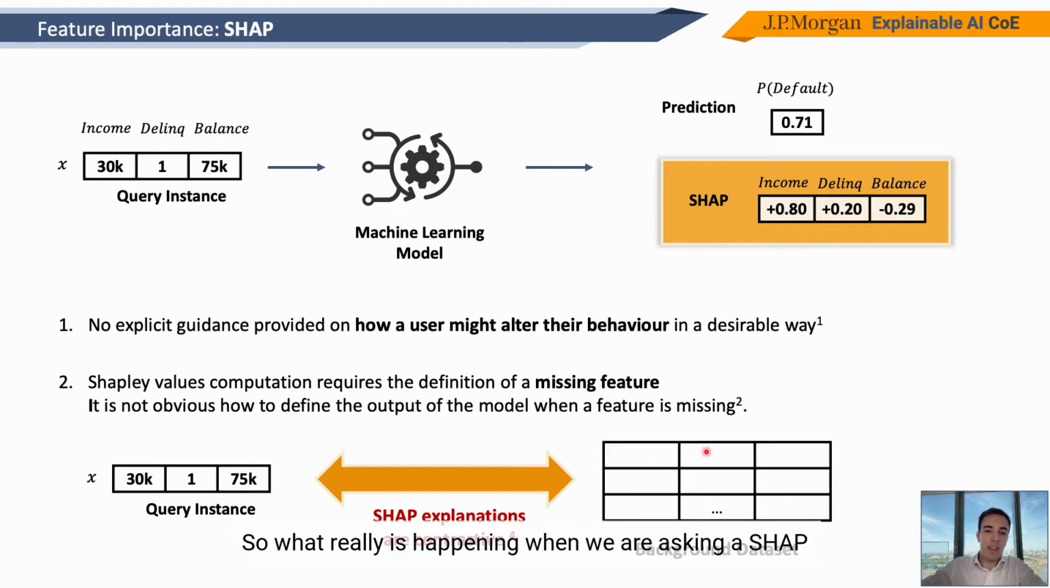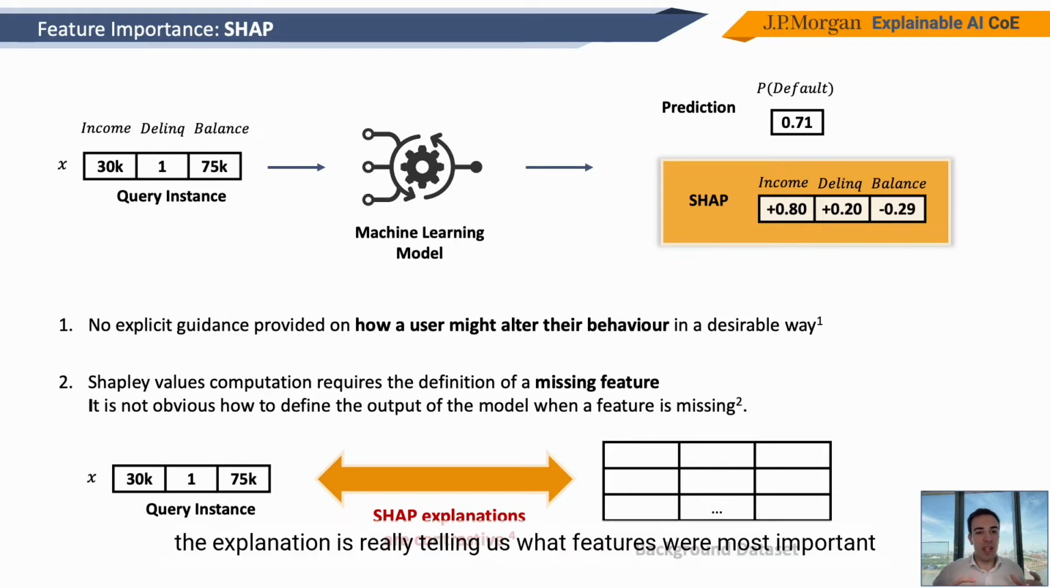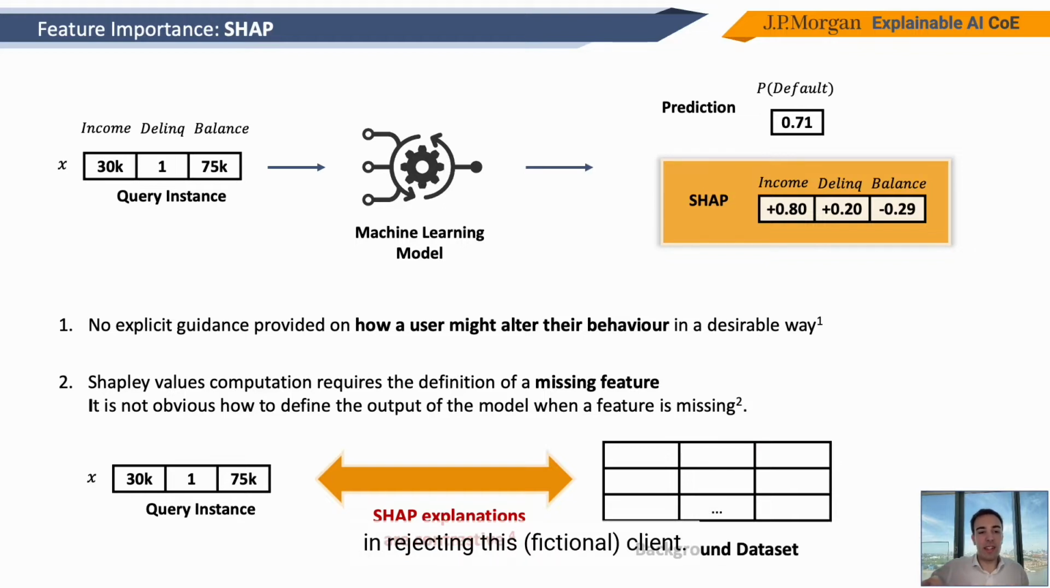So what really is happening when we are asking for a SHAP explanation is that we are contrasting this client that has been rejected with this background distribution of clients. So the explanation is really telling us what features were most important in rejecting this client according to the model when compared to all these other clients in the background distribution.